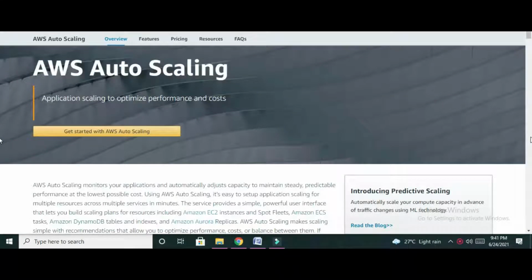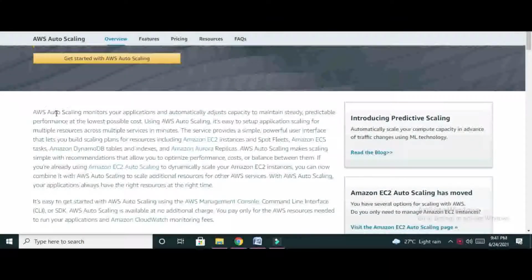Scalability in cloud can be obtained by using AWS Auto Scaling. Auto Scaling automatically scales the application, and depending upon requirement it can scale up or scale down, scale in and scale out. So AWS Auto Scaling monitors the application and automatically adjusts the capacity. It is used for capacity provisioning to maintain steady, predictable performance at the lowest possible cost.